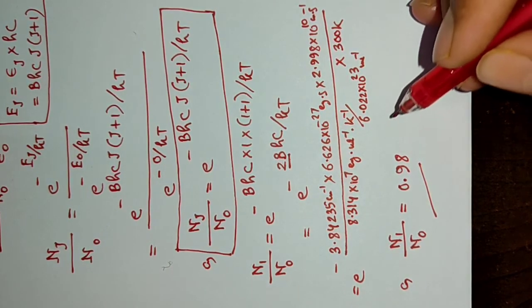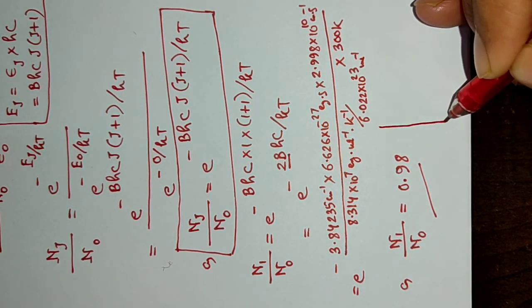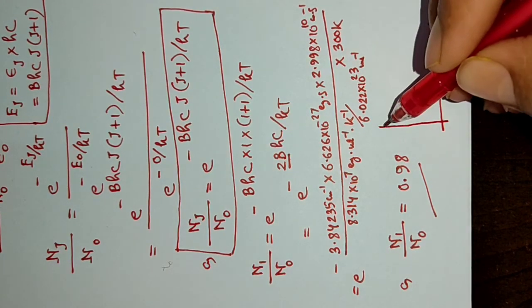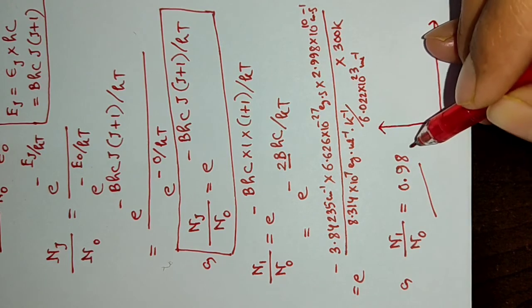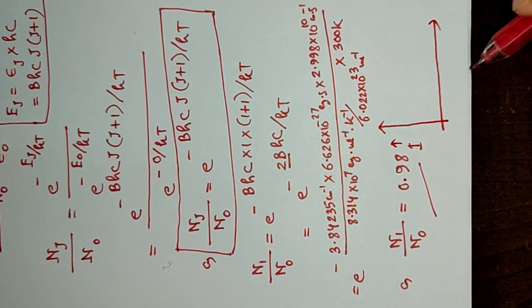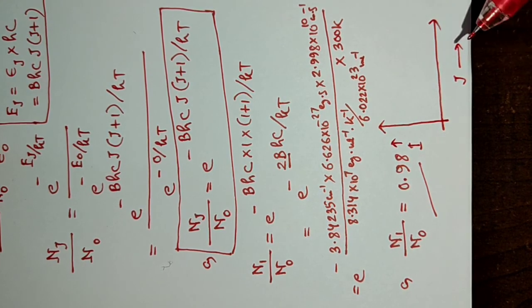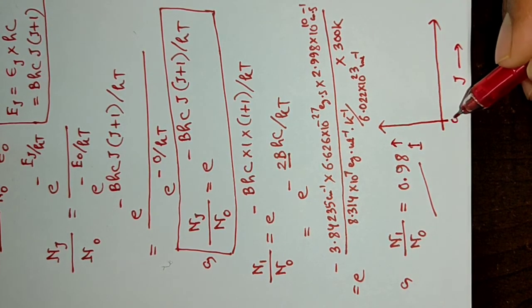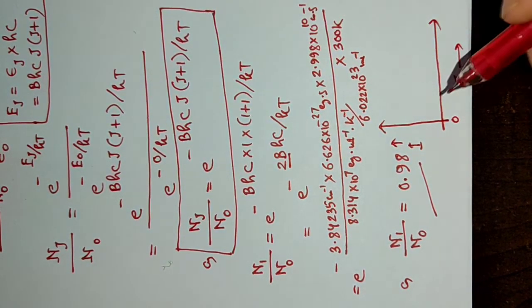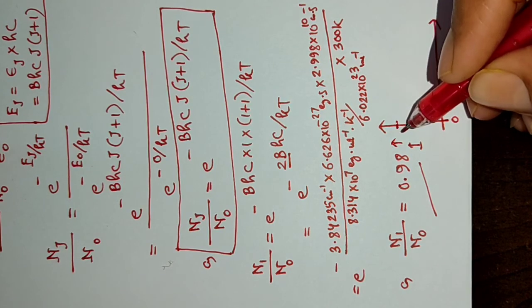Now if we try to have the spectrum, how it looks, if we plot intensity here and here we plot J, then see, for J equal to 0, what will happen? It will be e to the power 0, so it will be 1. So the graph will start from 1.0.